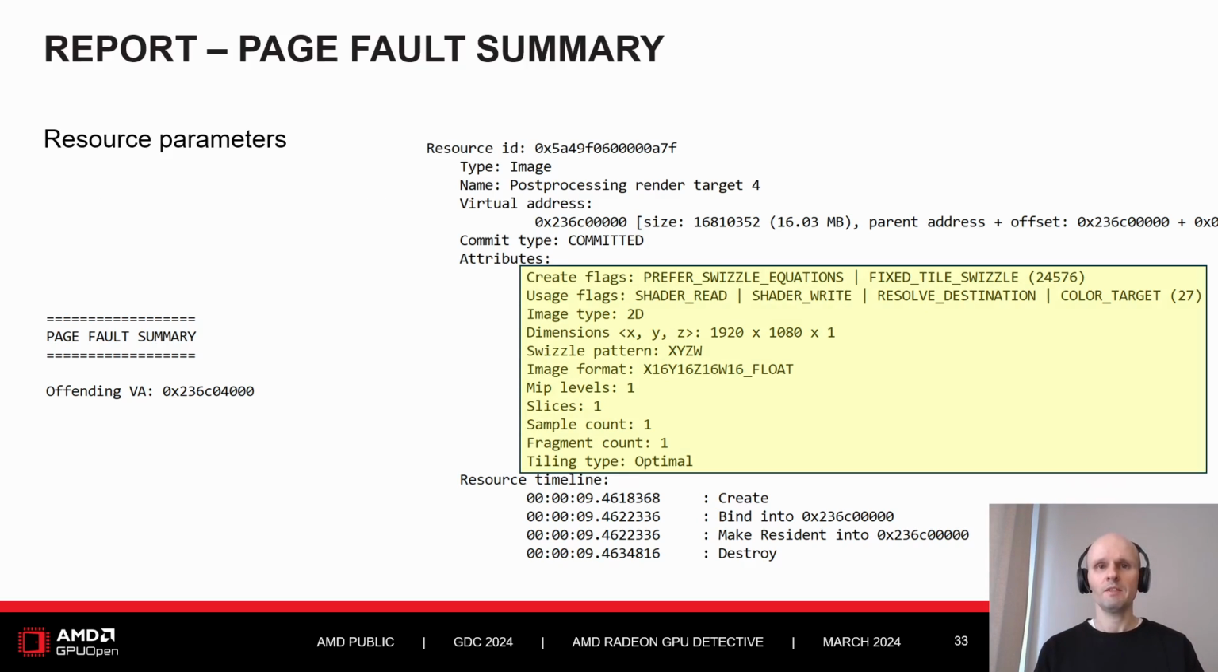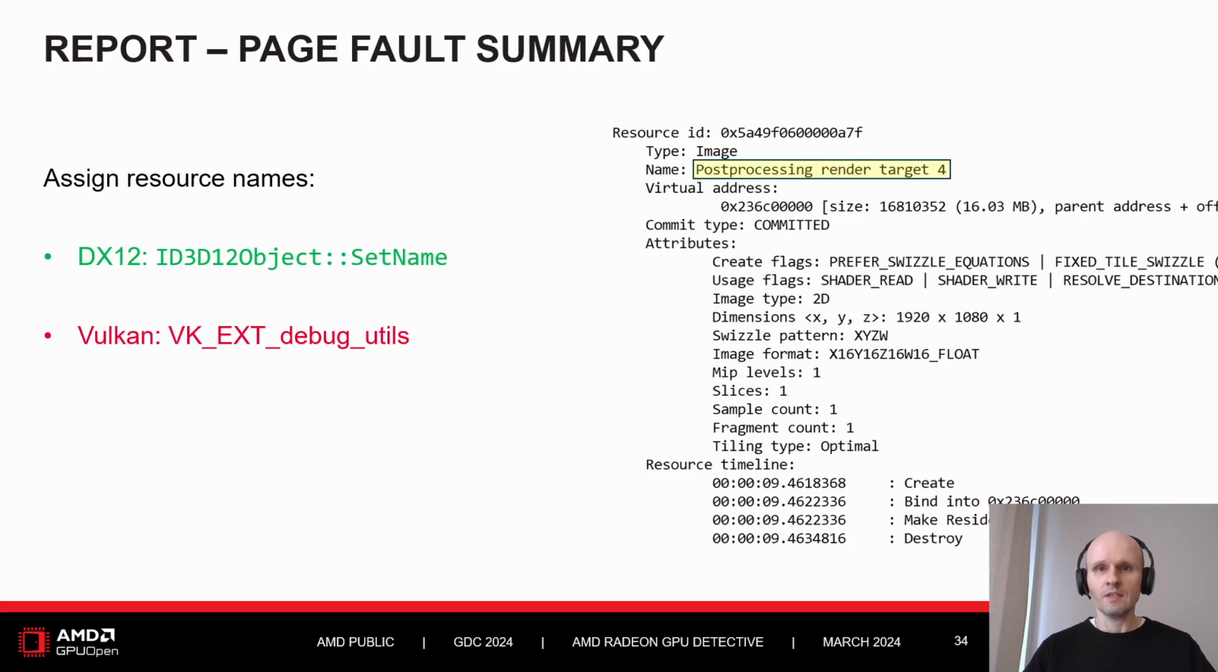We show many parameters of the resource. For example, for textures, we show texture dimensions, pixel format, flags, etc. They can help to identify which resource was that. Just like with execution markers, resources also have string names assigned.